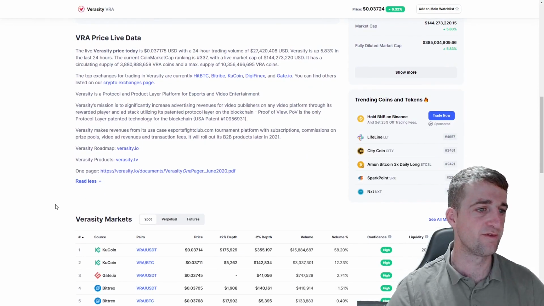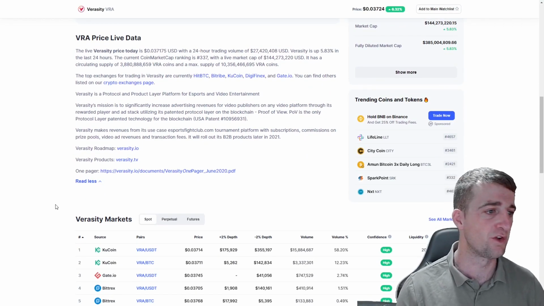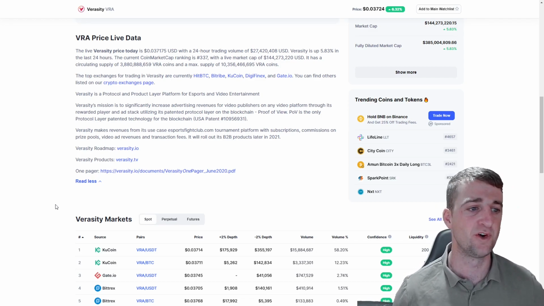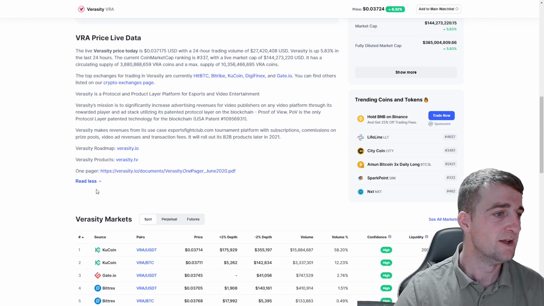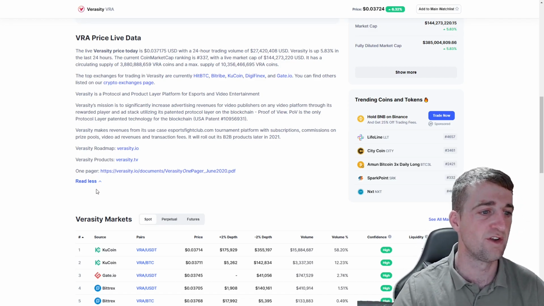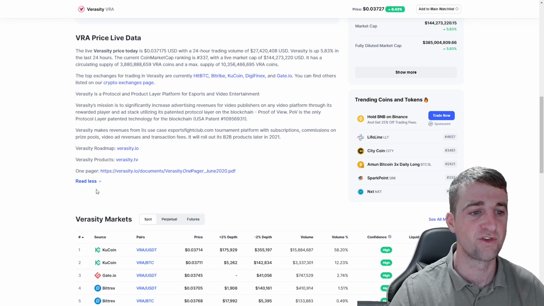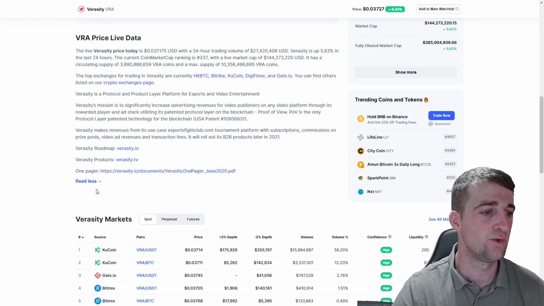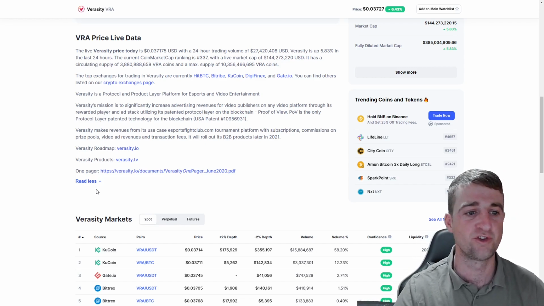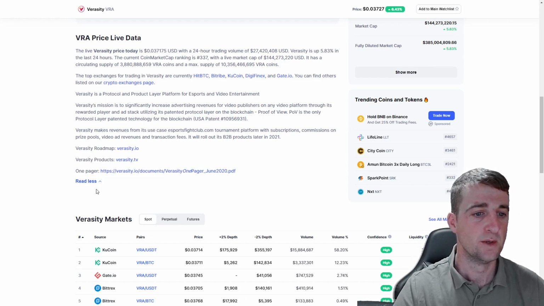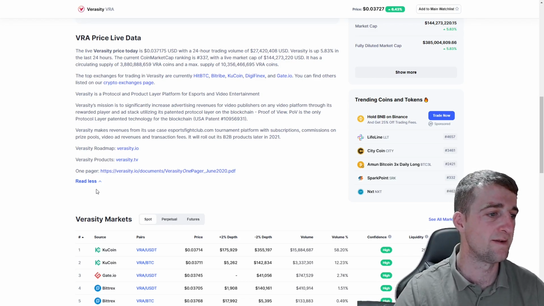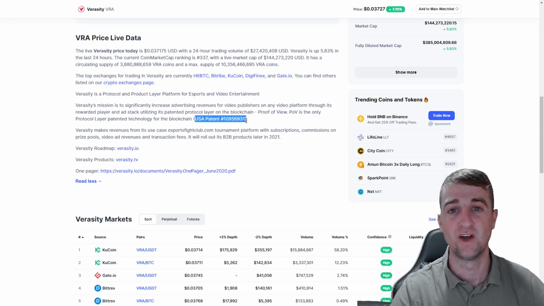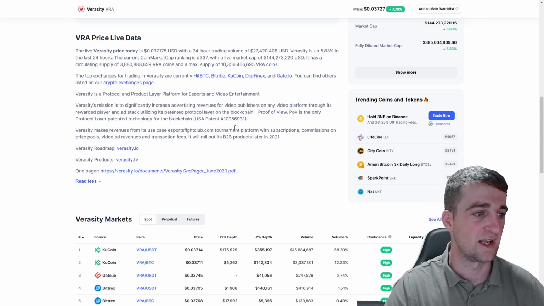So let's have a look through the basic fundamentals of the project. Verasity is a protocol and product layer platform for esports and video entertainment. Verasity's mission is to significantly increase advertising revenues for video publishers on any video platform through its rewarded layer and ad stack, utilizing its patented protocol layer of the blockchain, which is proof of view. Proof of view is the only protocol layer patented technology for the blockchain, and we can also see the patent here. So if you're looking to do a little bit of further research, you can look into that.